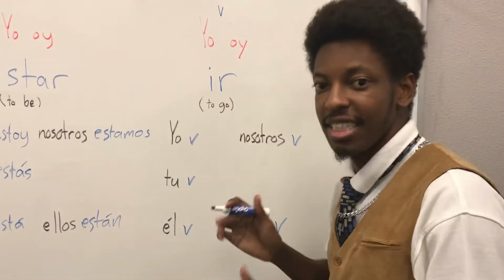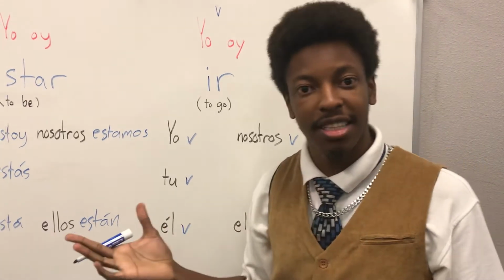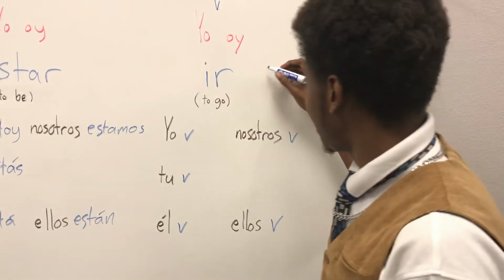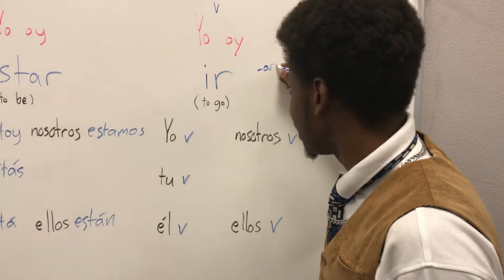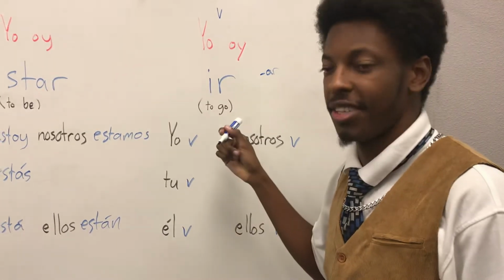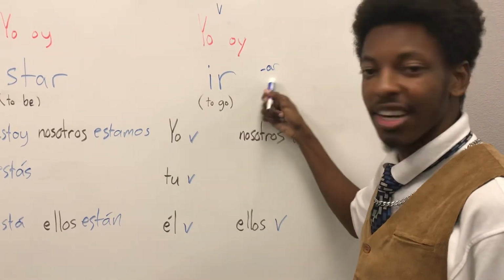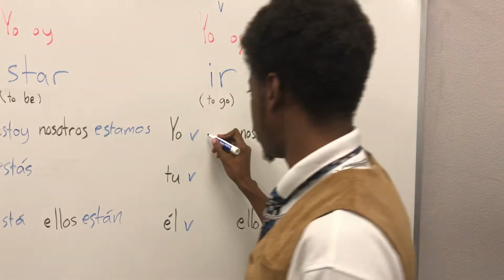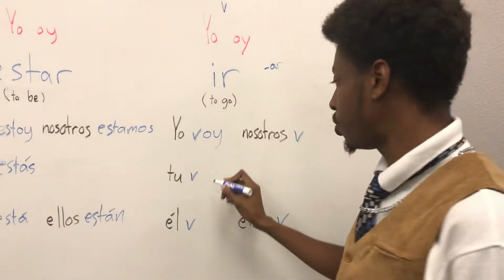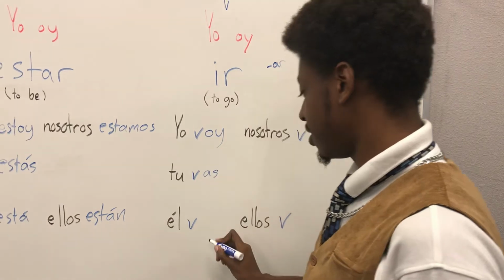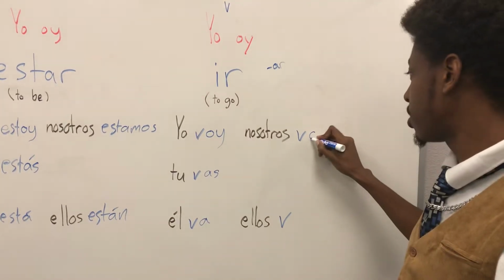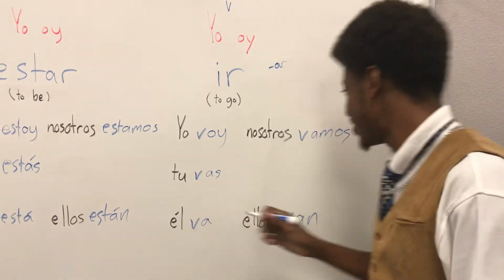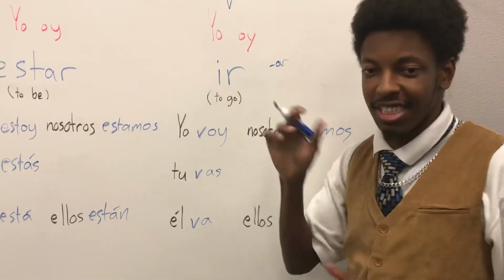And now it's easy, except you don't know what kind of ending it's going to have. Well, you would think IR, right? No, it's not IR. Ir actually has an AR ending. Okay? It's trying to trick you. Don't let it trick you. Ir, AR ending. Alright? The stem is V. Okay, so yo oy, so you know it's yo voy. Two AR endings. Tú vas. Él va. Nosotros vamos. Ellos van. Alright? So ir is not tricky.